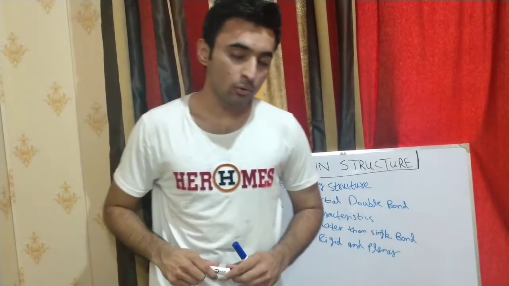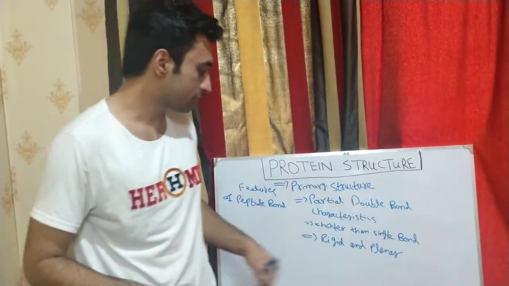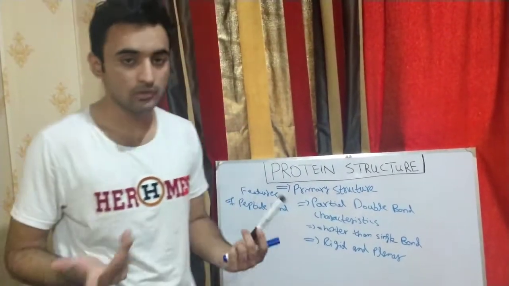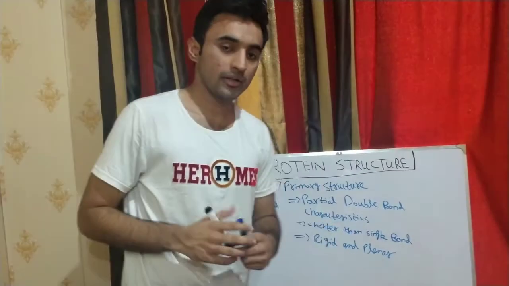This partial double bond feature allows us to determine between which atoms free rotation is possible.